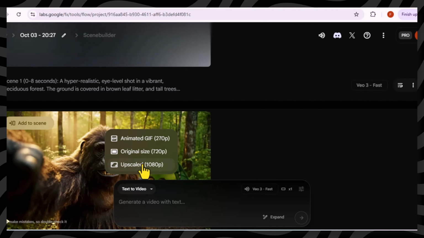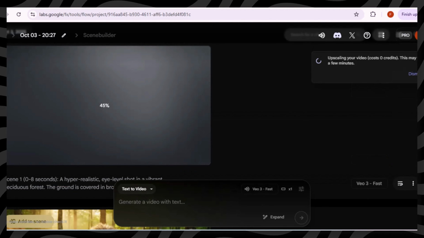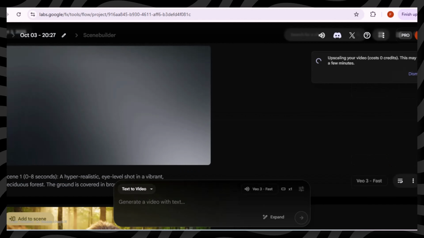If you don't know how to download the generated video, you must download with upscaled format for getting better resolution.